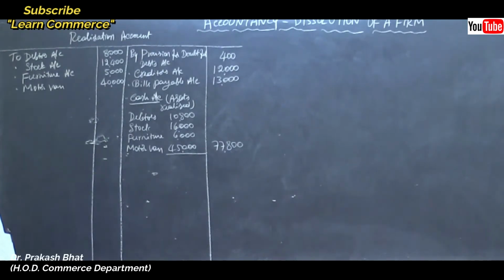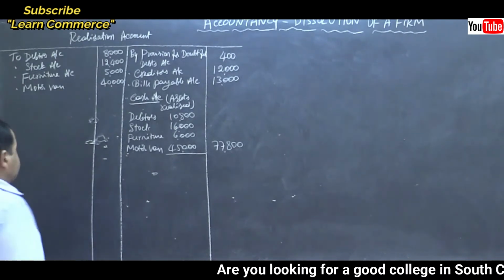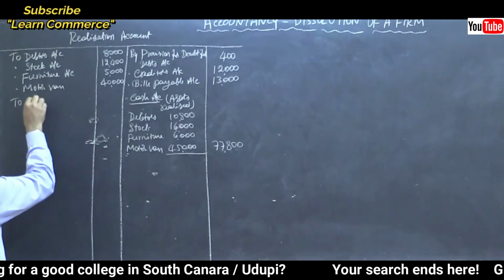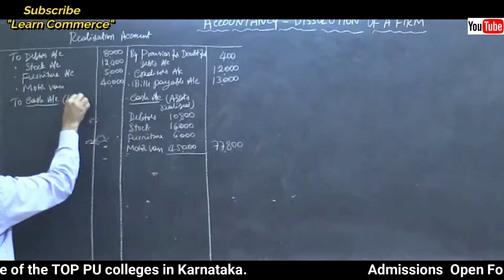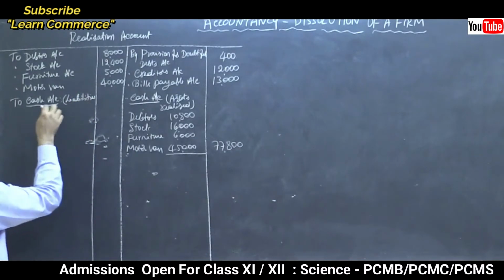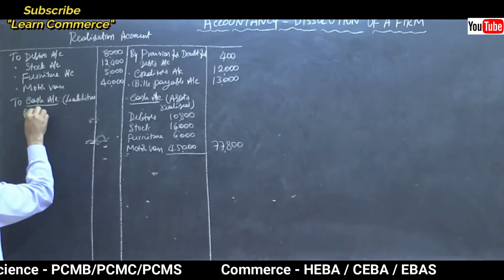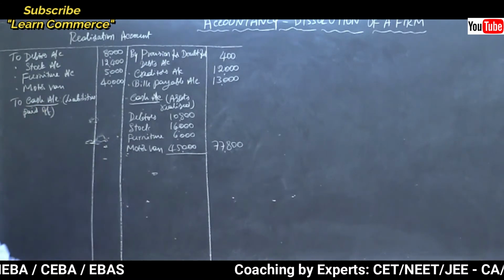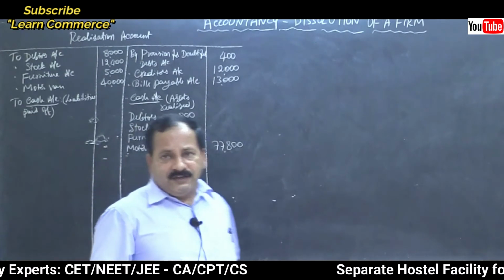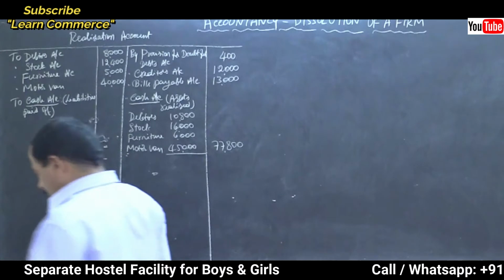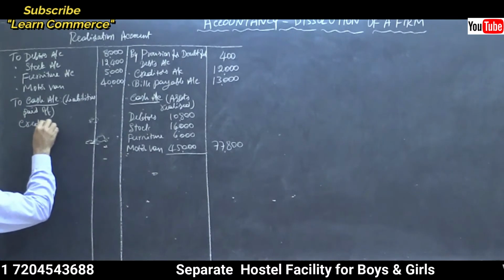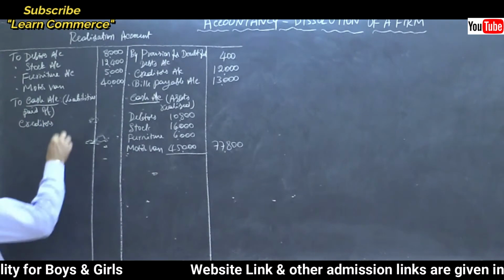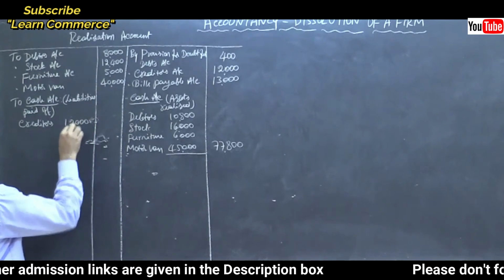Then what else? Let us make payment to liabilities. So to cash account, liabilities paid off. Then what are the liabilities? Creditors 12,000, because liabilities were paid in full, correct?